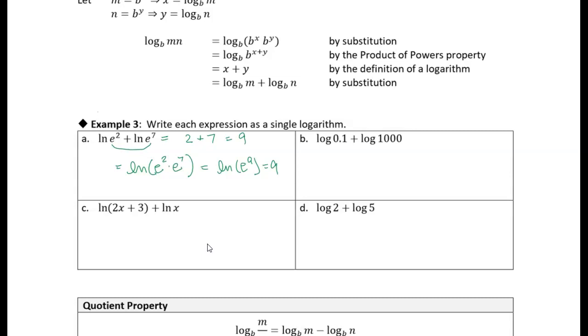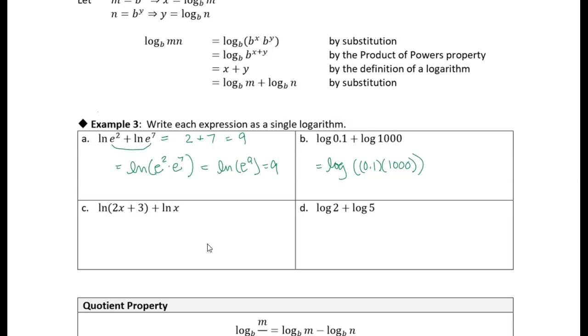So let's take a look at a common logarithm. Here we have the common logarithm of 1/10 plus the common logarithm of 1,000, and we want to write this as a single logarithm. We have the sum of two logs, and our product property says that we can write that as a product. So that's equal to the log of 0.1 times 1,000. And that's it. We've done what they ask us to do.